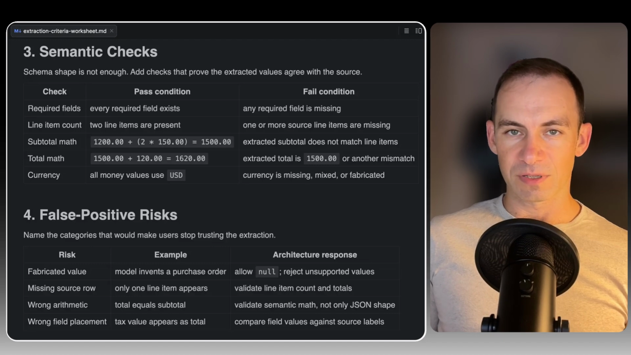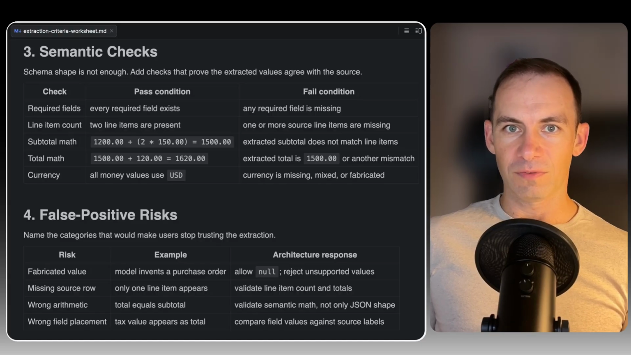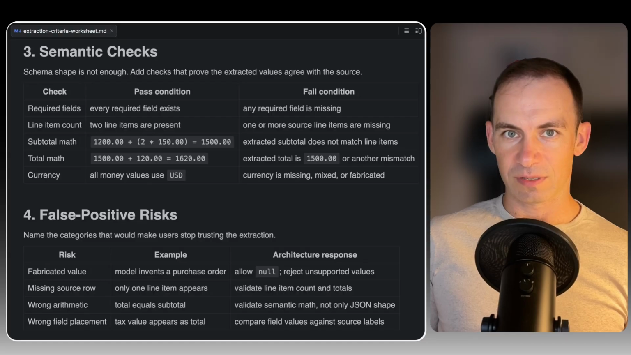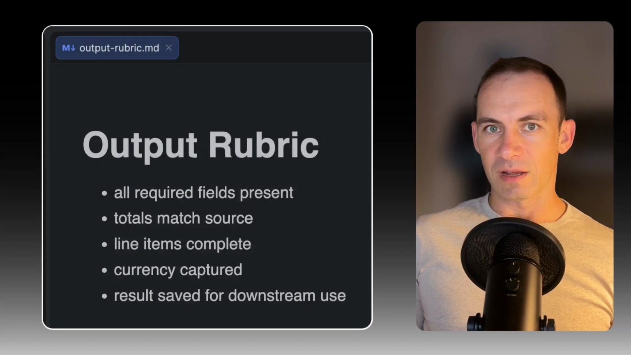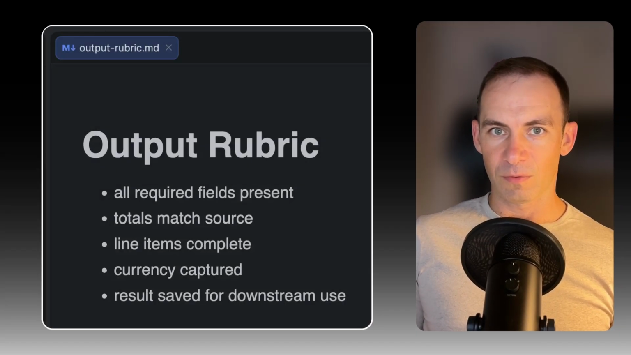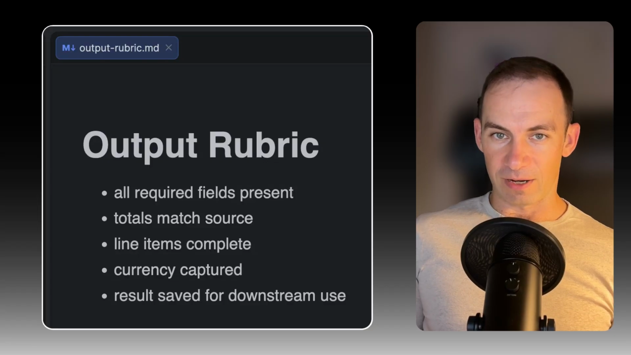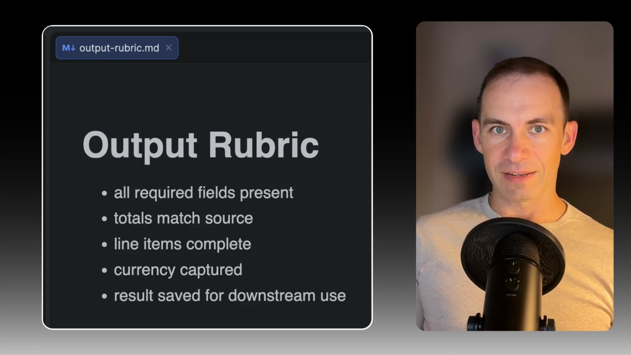Now look at the false positive risk. Fabricated values, missing line items, incorrect arithmetic, values placed in the wrong fields, unsupported assumptions. These are not random examples. They are the values that would make the downstream artifact unsafe. Now open the output rubric. This is a fast review version. Required fields are present, total matches the source, line items are complete. Currency is captured correctly. Unsupported fields are null or flagged. And the validation result is saved for downstream use.